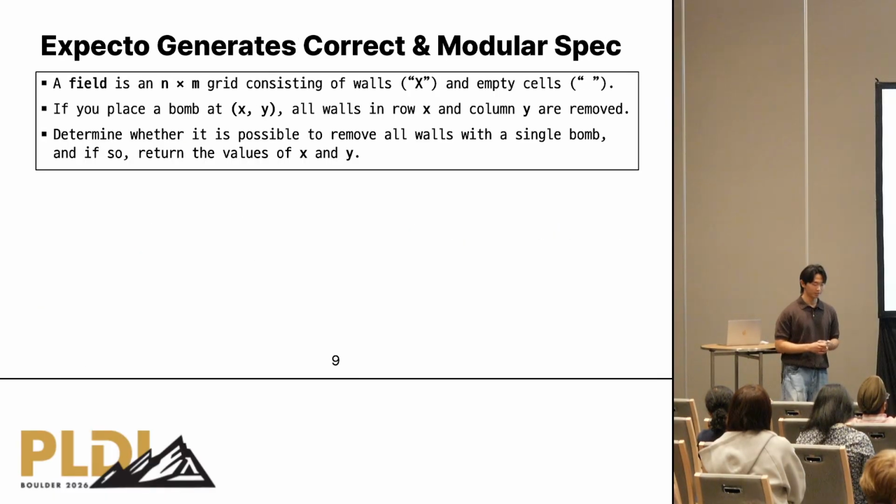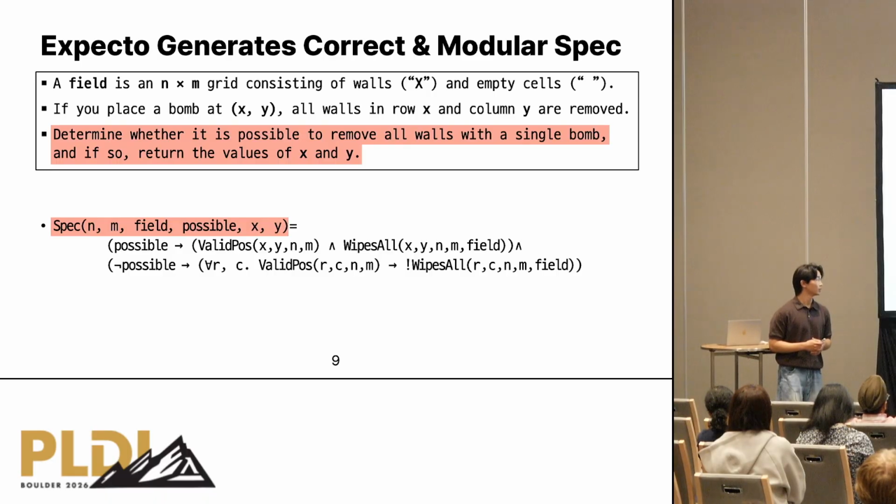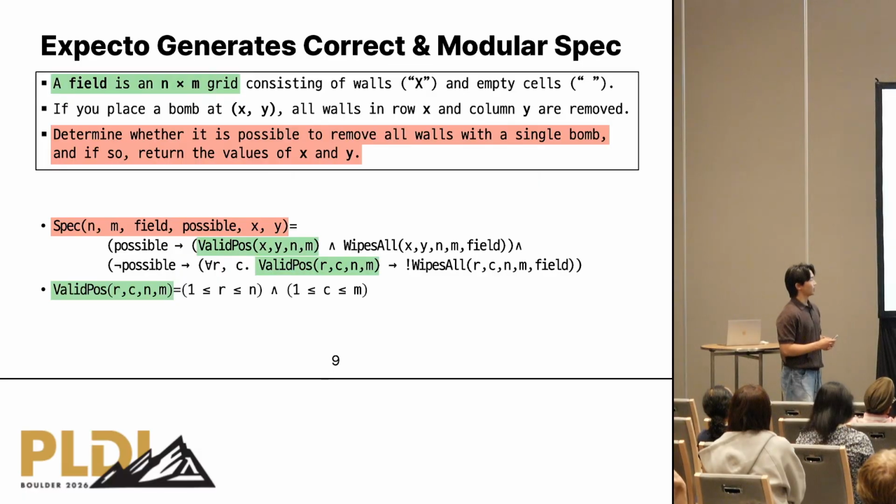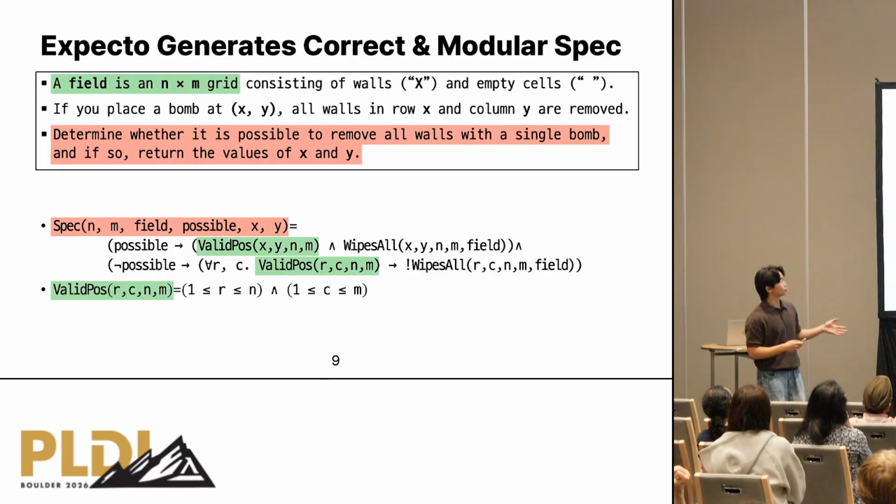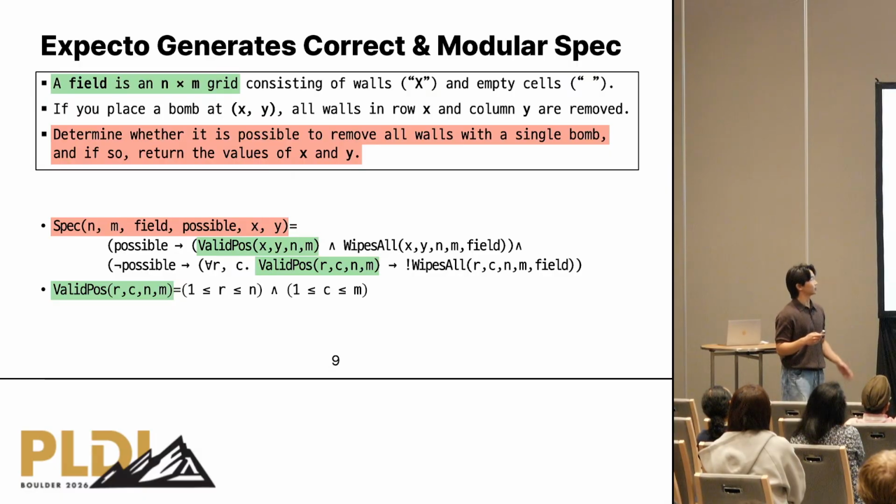In contrast, Expecto generates a correct and modular specification compared to the baseline. The main function of the specification corresponds to the main goal of the program, and it can be mapped to the third statement of the natural language intent. And valid pos, which checks that the given coordinate is in the field, can be mapped to the left side of the first statement.